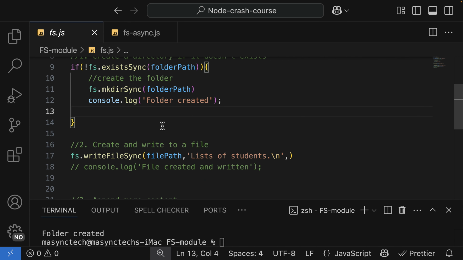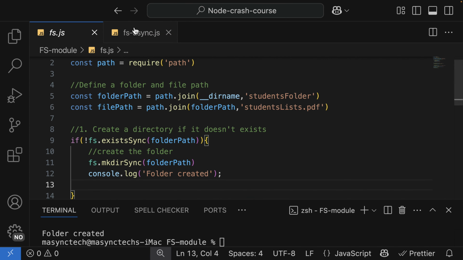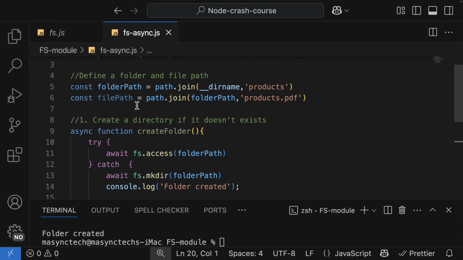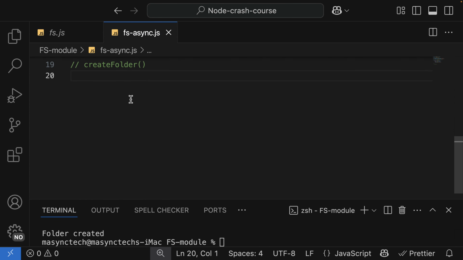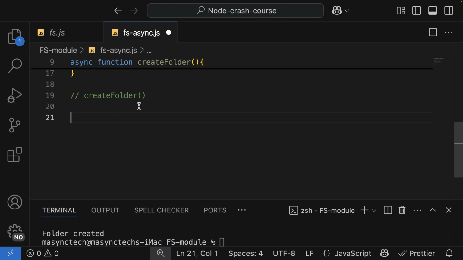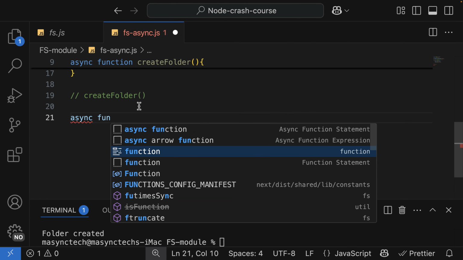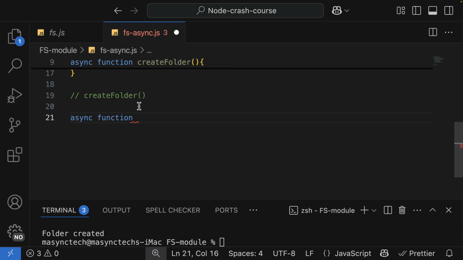The next step is to create a file. It's supposed to be this one. Now I can comment out this because we have the folder being created. So in here is going to be an async function, the name of the function as writeFile.